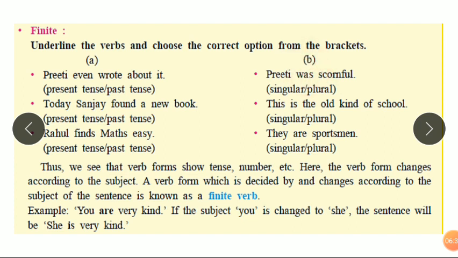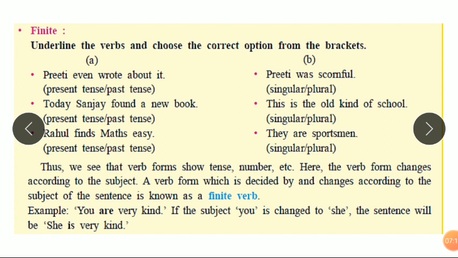But if Preeti is not there, and two persons, Preeti and Sita, are there, then we use were. That means because of the singularity or plurality of our subject, our verb changes. It is called a finite verb. Here are some examples: this is the old kind of school. This is, only one school is there. If various schools are there, we use these, then we use are: these are. Then again, our am, is, are verbs change with the pronouns.